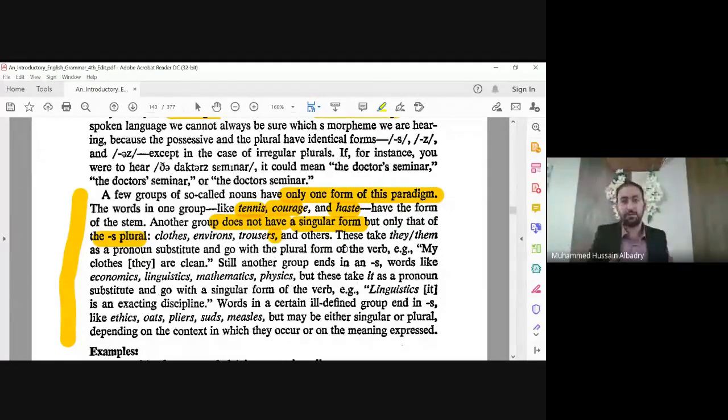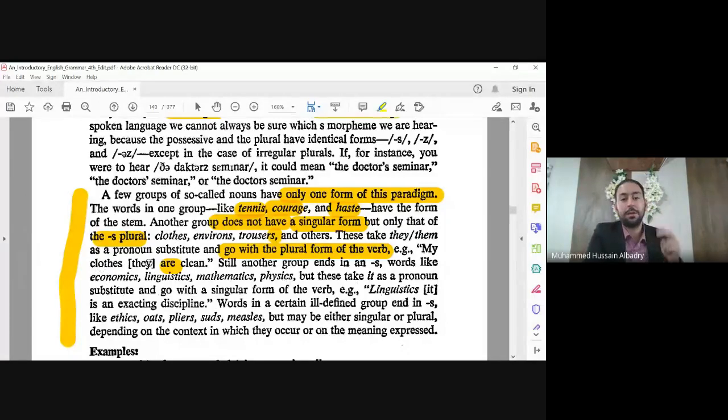For example, my trousers are, or they are. Very important. Try to summarize them, color them. For example, my clothes are clean. Are, why are? Because it's plural. We can put they. This is number two.